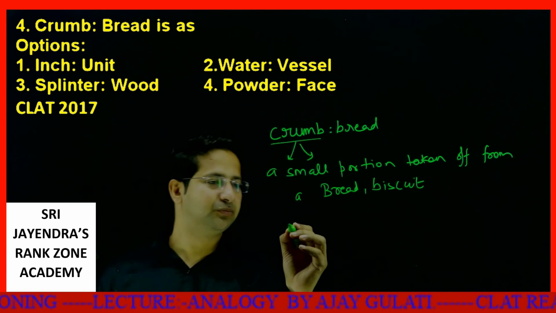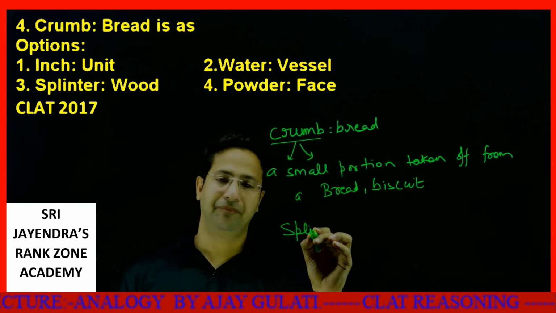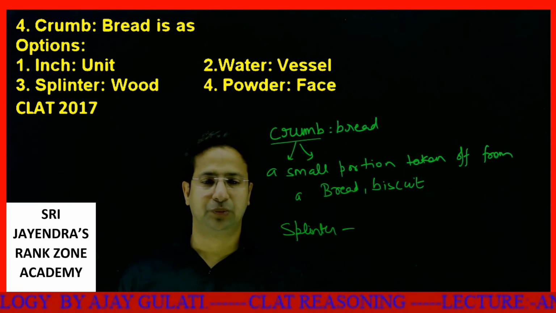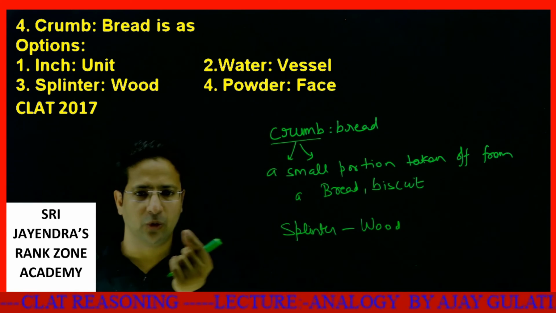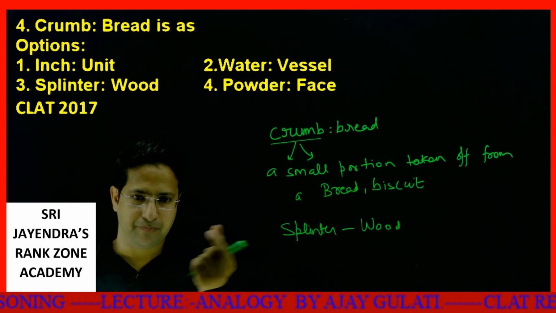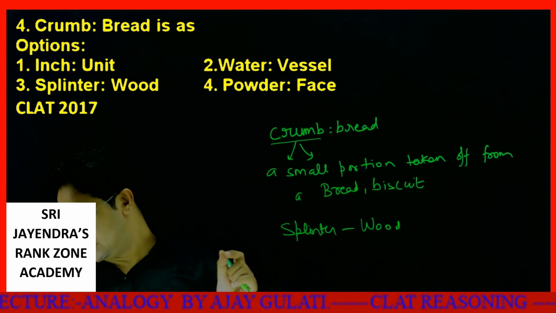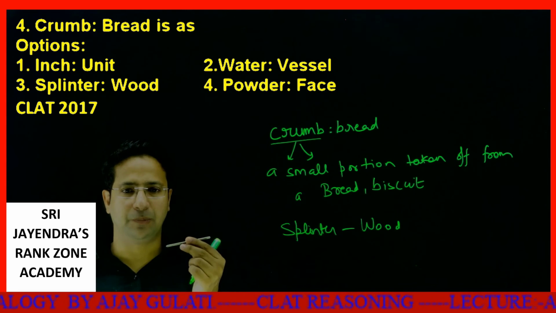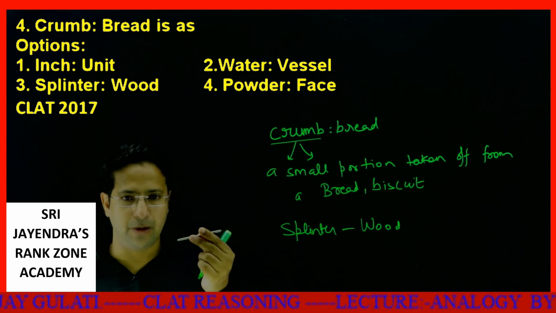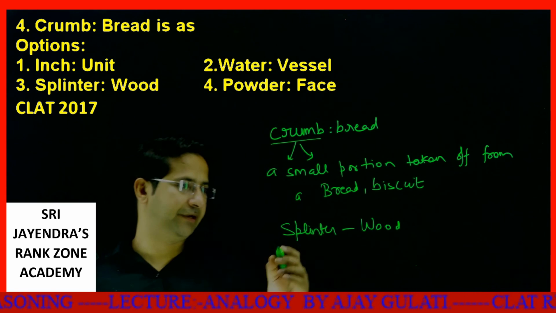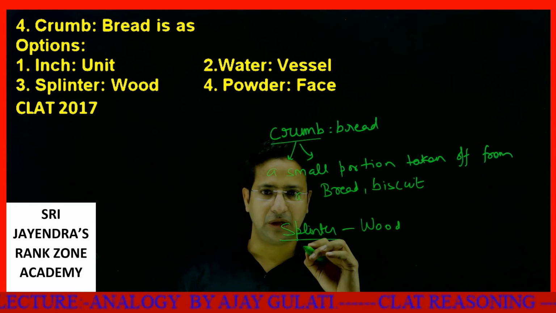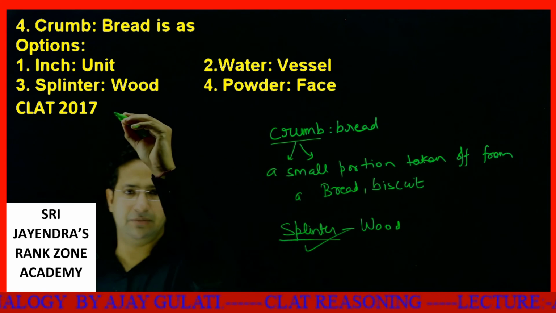So exactly, splinter is the same thing. Splinter is taken out from wood. A thin, narrow, small piece, like a splinter. Suppose I say this much small piece of wood, I take it from a big block of wood. It is called a splinter. This is an easy one. Your answer is option number three.